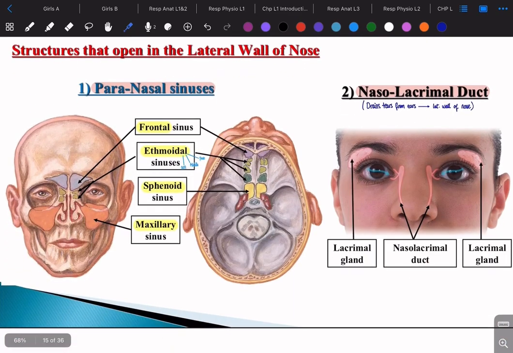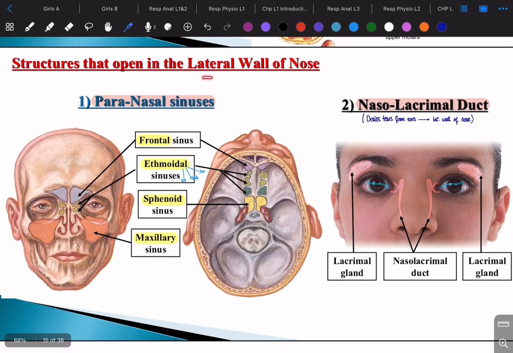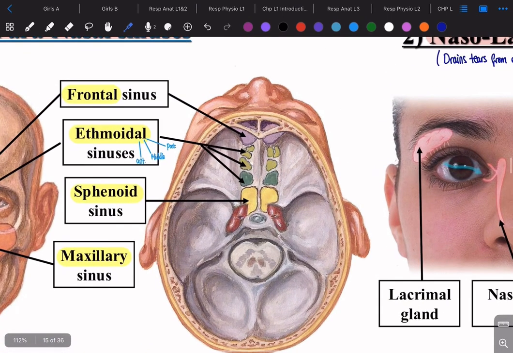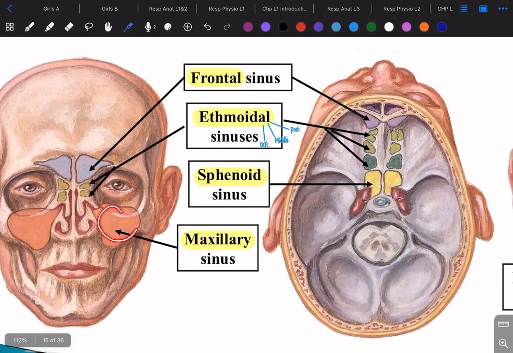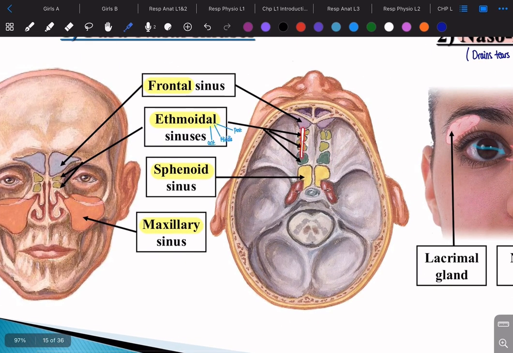So as we said here, the structures on the lateral wall of the nose. We're still on the lateral wall. These structures are going to be inserted into the lateral wall, or they have openings in the lateral wall. So we need to know what the things are that go into the lateral wall of the nose. Going to the paranasal sinuses, as we can see them here, this is the frontal, and this is the sphenoid. Then we have the maxillary on this side, anterior view. And then we have the ethmoidal: anterior, posterior, and middle.